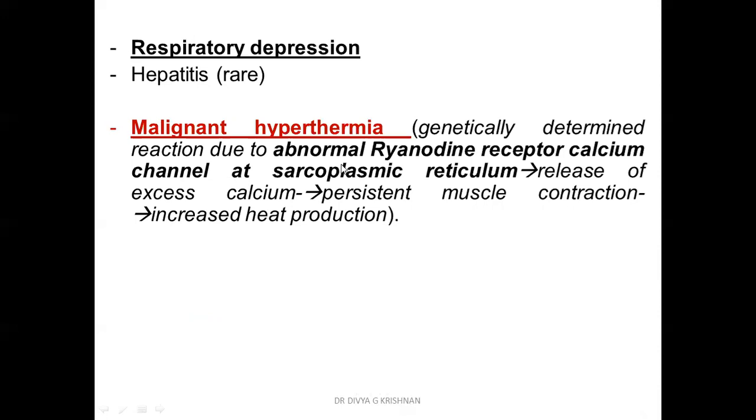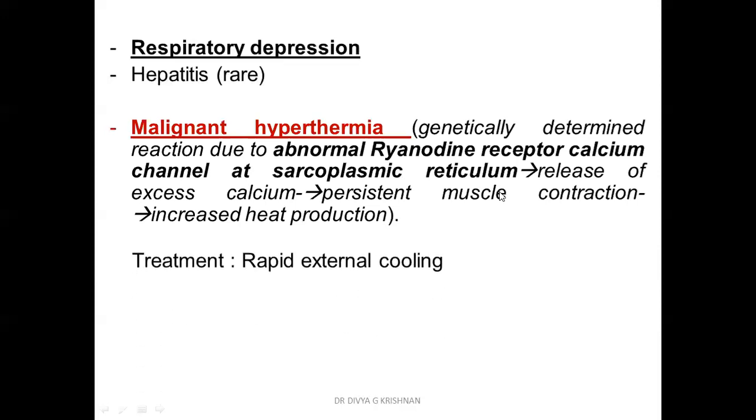So malignant hyperthermia, you already learned when you were learning succinylcholine. It is a genetically determined reaction due to abnormal ryanodine receptor calcium channel at the sarcoplasmic reticulum, as a result of which a large amount of calcium is released. There is persistent muscle contraction and increased heat production. This is a condition which is seen with succinylcholine and halothane.